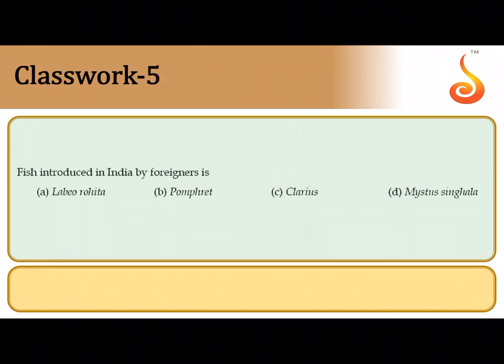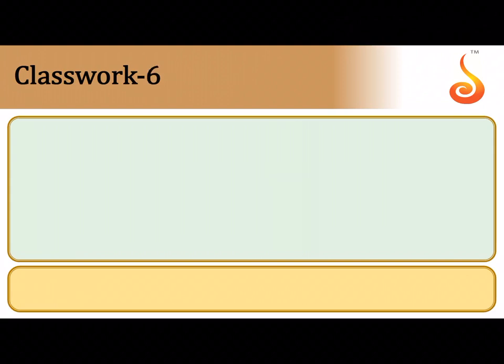Fifth question, fish that was introduced in India by foreigners, that means it is an alien species which was introduced by foreigners, is pomfret. It is a marine fish, a marine edible fish. So correct answer is option B.